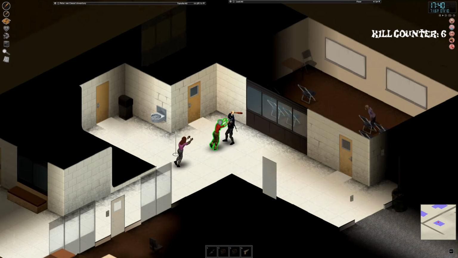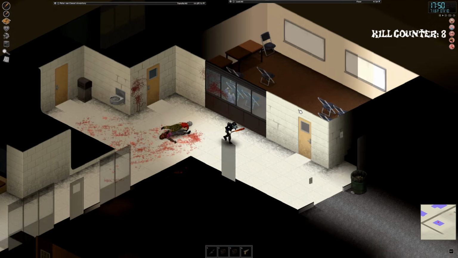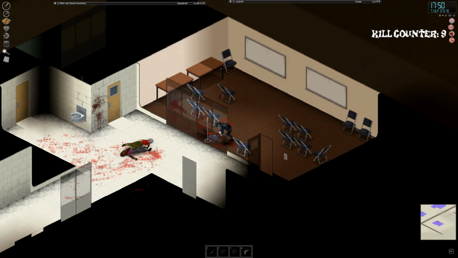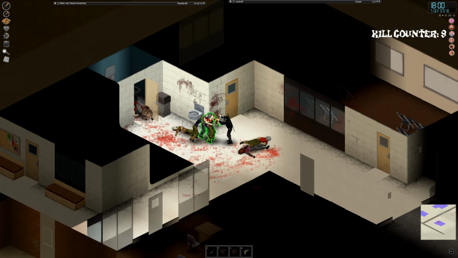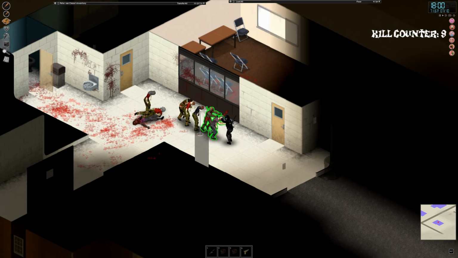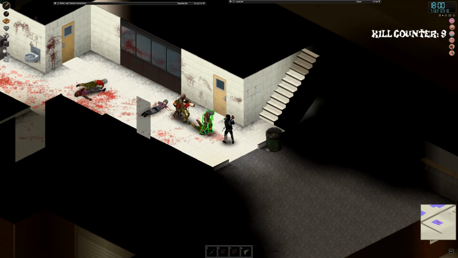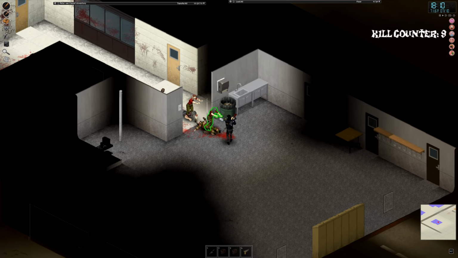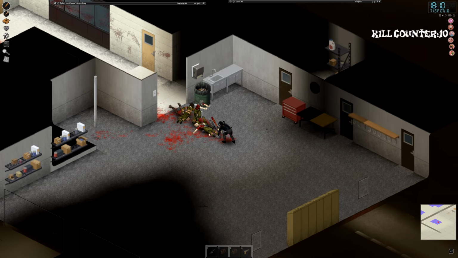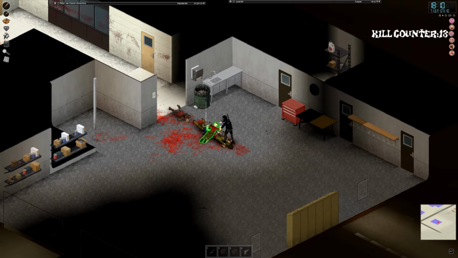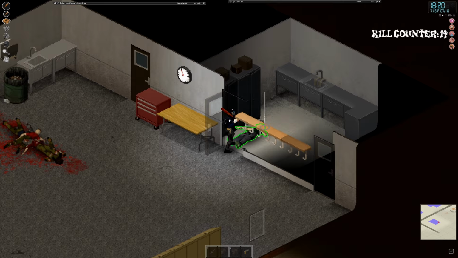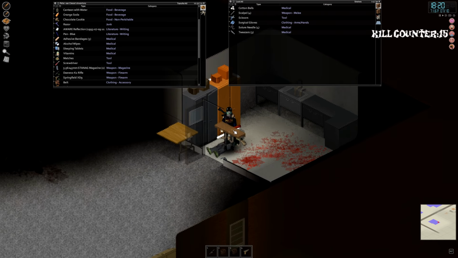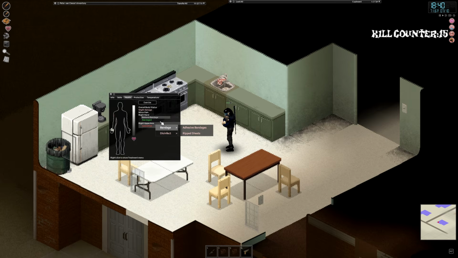Immediately ran into a few zombies, got a couple more kills. Opened up this door to find way more than I'd expected. For some reason, there was a party in the bathroom. Felt like forever, but finally cleared out everyone that was there, including this guy in this closet. So then I cleared out the rest of the building and started tending to my wounds.